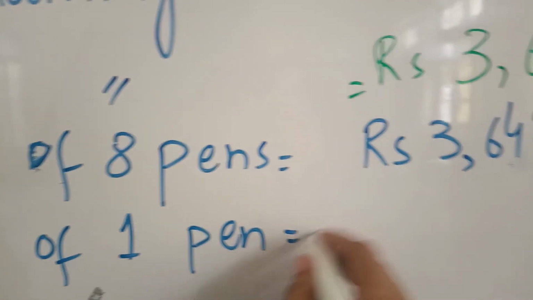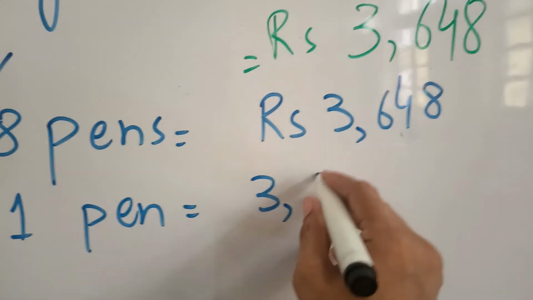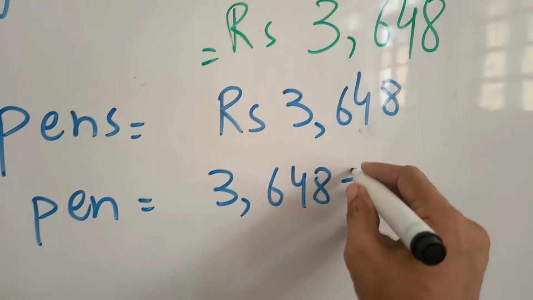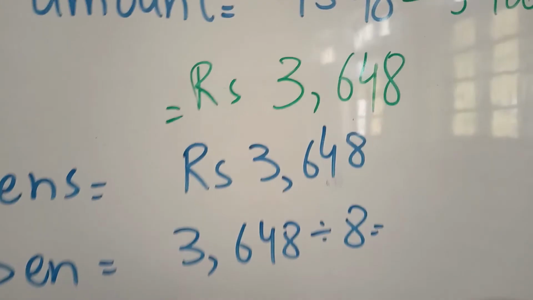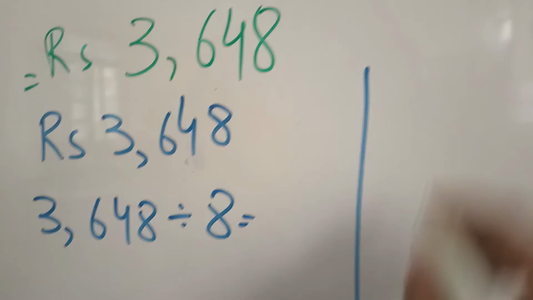For this we will divide this amount by 8. Now we will go to the rough book to divide.